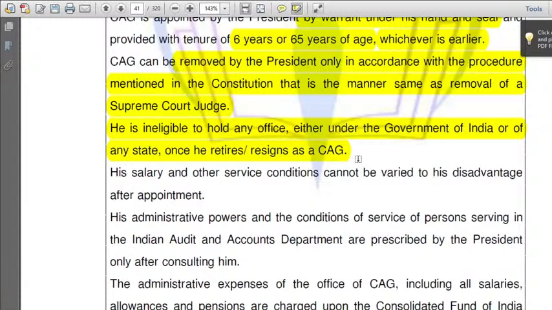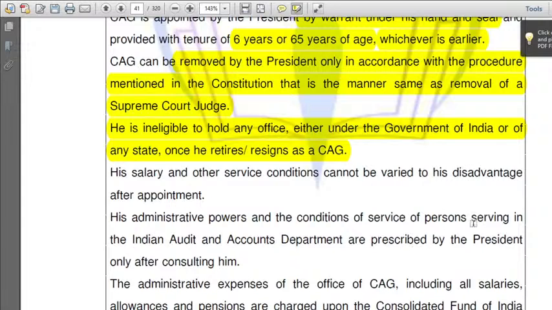If he's again posted in some state government or government of India, he may commit some malpractice and expose the loopholes present there. That's why this provision is included in our constitution. Coming to the salary, his salary cannot be varied while he is in the position of the CAG. That means if he has audited something, and the central government got angry with him, it can't reduce his salary.